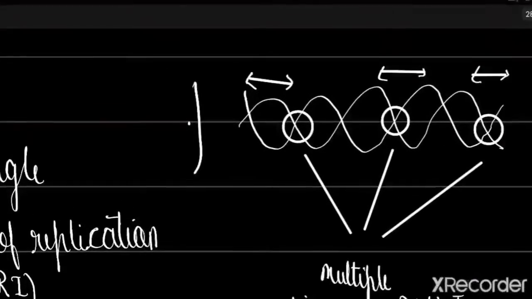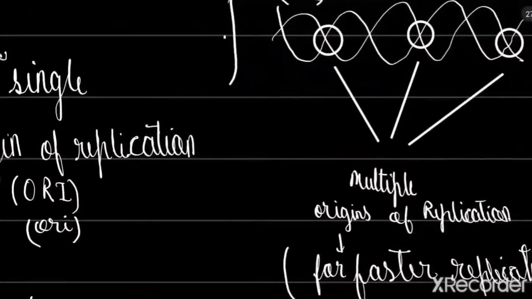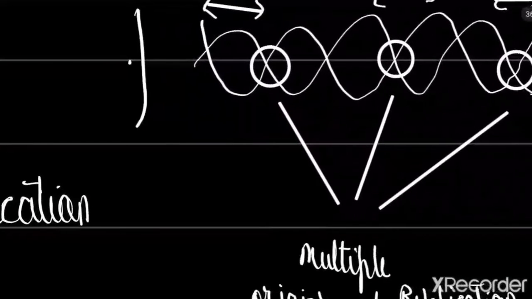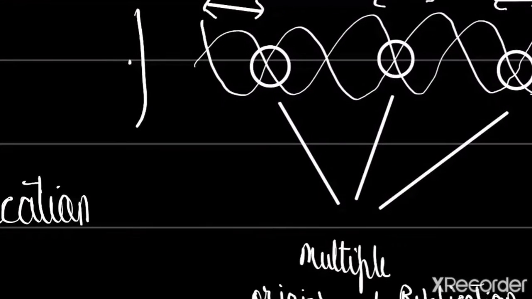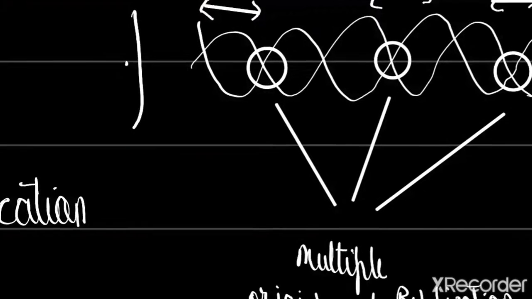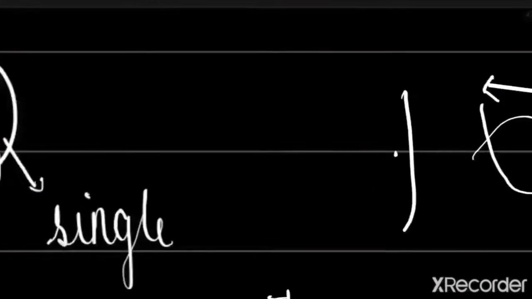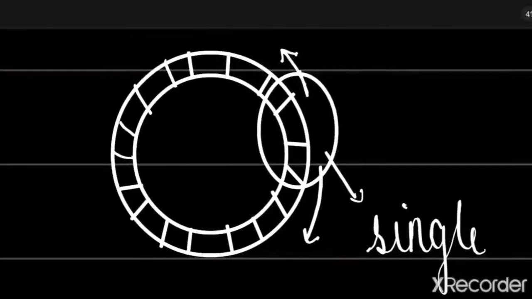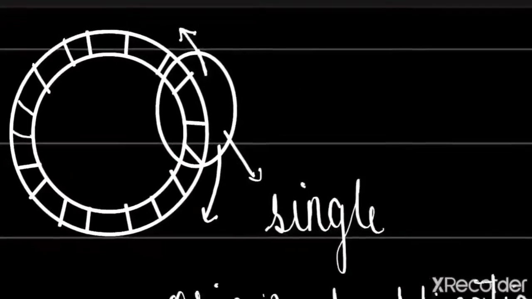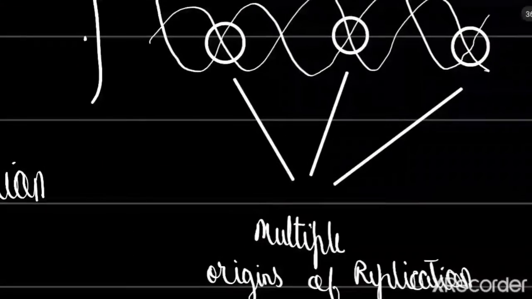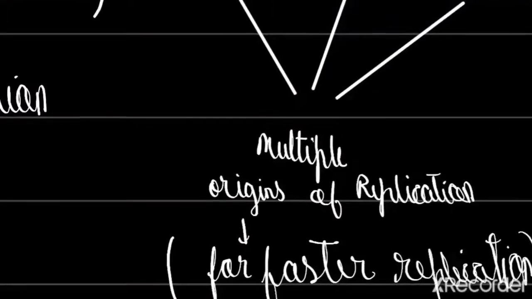And in the case of eukaryotic cells, in the linear DNA, there are multiple origins of replication. Why is that? For a faster process, because the DNA is a very, very long chain. So to become faster, they have to create multiple origins of replication. But the DNA of a prokaryotic cell is not that big, so there is only a single ORI.